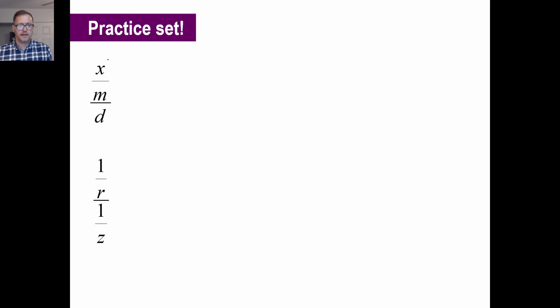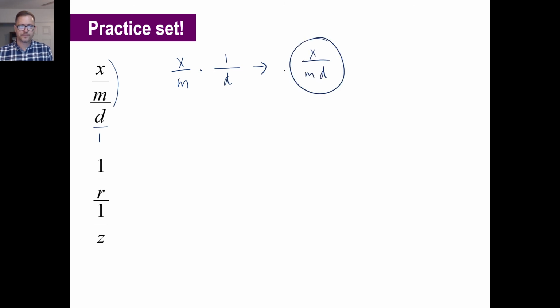Okay, x over m divided by d. We can call it d over 1 if you want. And that'll be x over m times 1 over d, which will just be x on top and then md on the bottom. All right, pause it and try b.